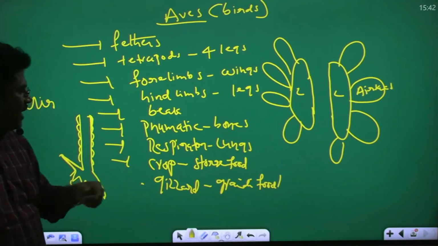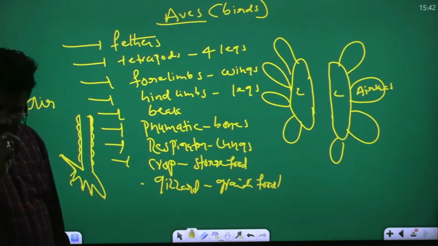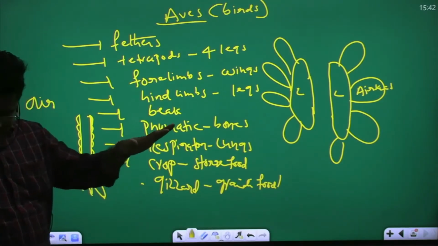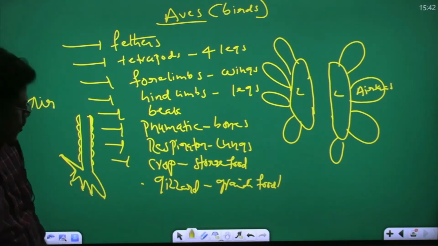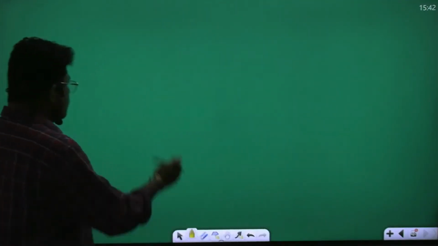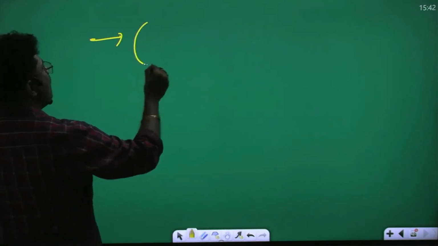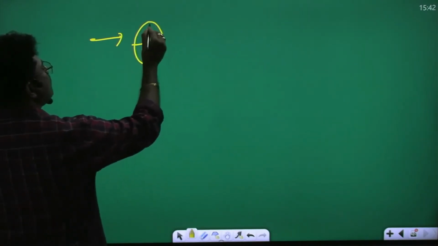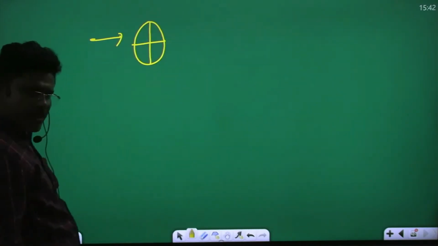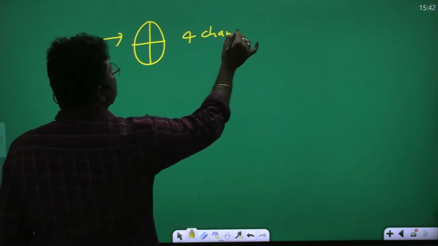What type of bones are there? Pneumatic bones. What is the use of pneumatic bones? They are lightweight, air-filled bones, useful for flight. So you listen here, birds have the complete 4-chamber heart. Birds have how many chambers? 4-chamber heart.